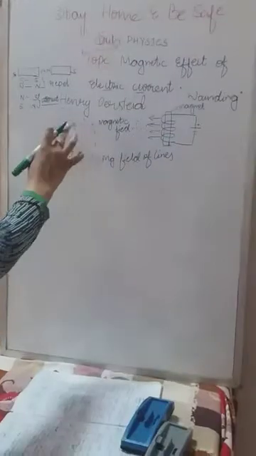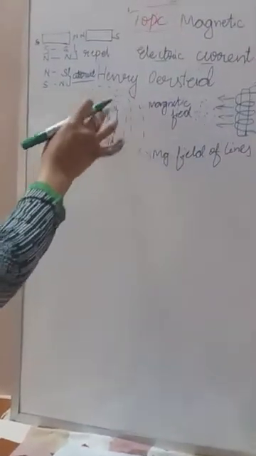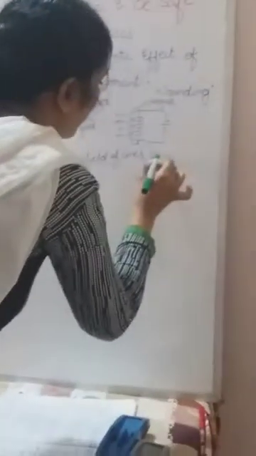The lines which are arranged from north pole to south pole. I think you know about that. They connect each other from north pole to south pole. Those lines are called magnetic field lines. Here the magnetic field lines are very important, and they have some special properties. Let us know the properties of the magnetic field lines.